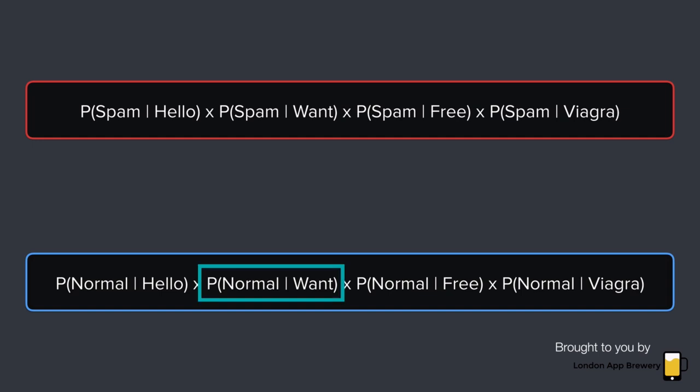Next, given that this email contains the word want, what is the probability that we have a normal email? And so on. We then multiply all these probabilities together, and then we can do our comparison. This is the classification step that we talked about in the very, very beginning. We will classify this email simply based on which final number is higher.